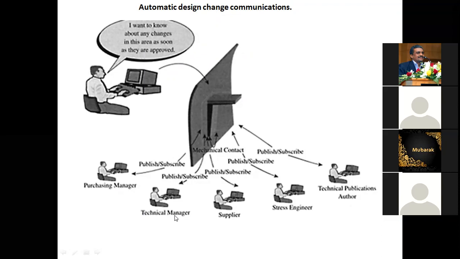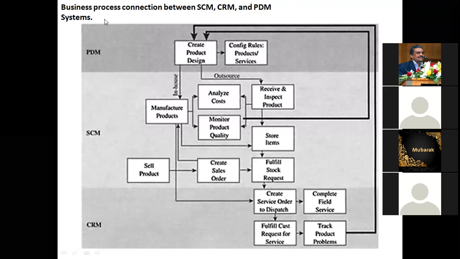Purchase manager, technical manager, supplier, stress engineer, technical publications authors, and all the activities are available here. Business process connection between the supply chain model and the customer relationship model. So we have the customer relationship model and product data management. So here you have customer relationship management, supply chain management, product data management, customer relationship management, everything in sequence.